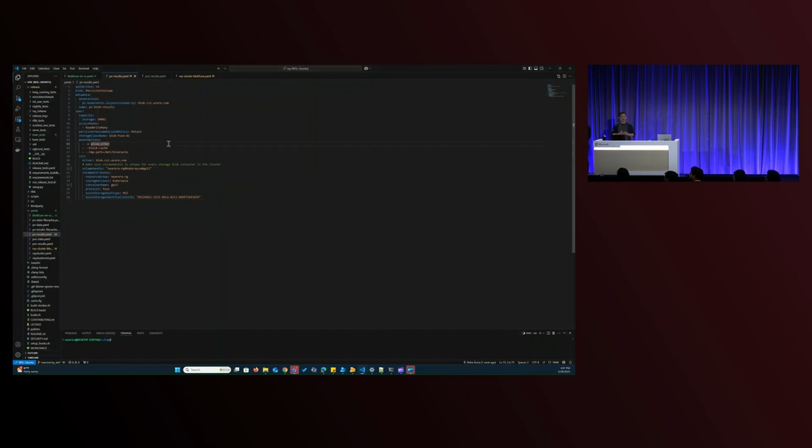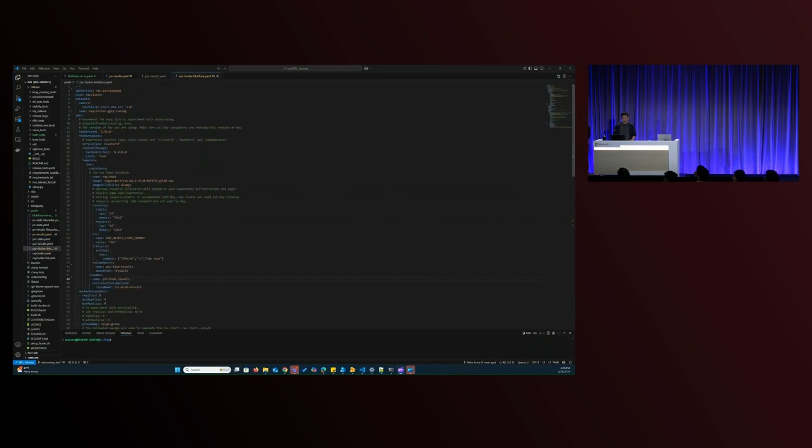With the defined storage class, next you just need to create YAML files for your PV and PVC. You can specify which kind of volume you are trying to store the checkpoints, result files, or training data set. Here is a typical Ray cluster configuration file. For your jobs, you just specify the volume you just configured as part of the Ray job description.